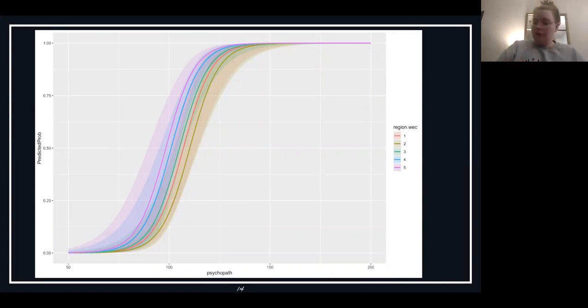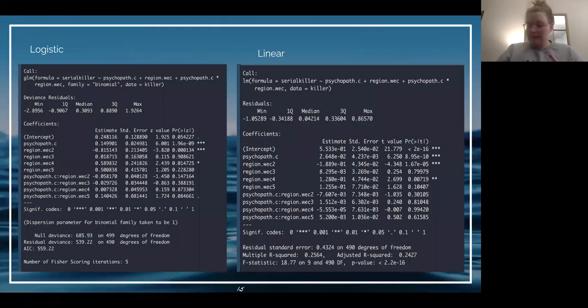So we can also compare this to our linear model just to see the differences. And we can see that our estimated values decreased a lot from linear to logistic. So perhaps that's because we're using logit functions with logistic regression that we don't use in linear regression, so these aren't bound to be the same. However, you can see, other than the intercept, that the same main effects are significant in our linear model and our logistic model, which is just important to note. So we're still saying the same things are significant for our model. And again, you note the difference in Z's and T's, but we're still interpreting them in a similar way.